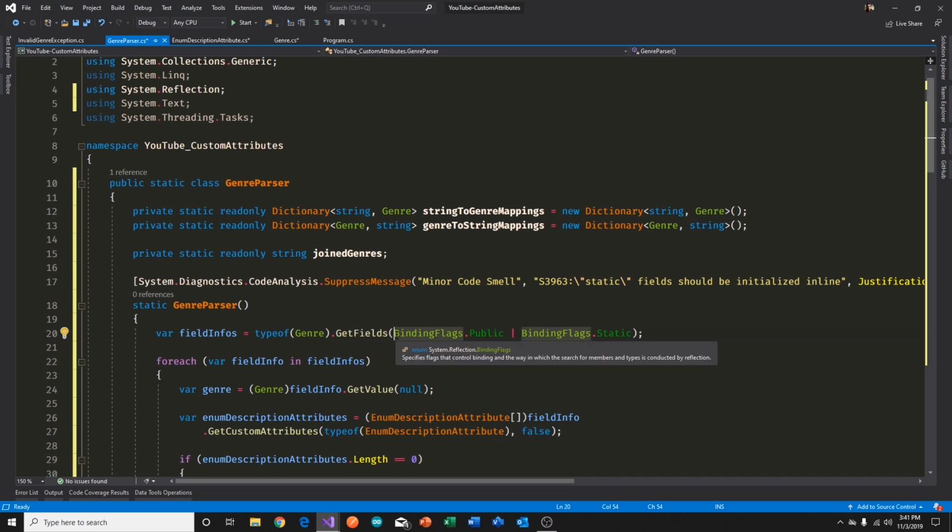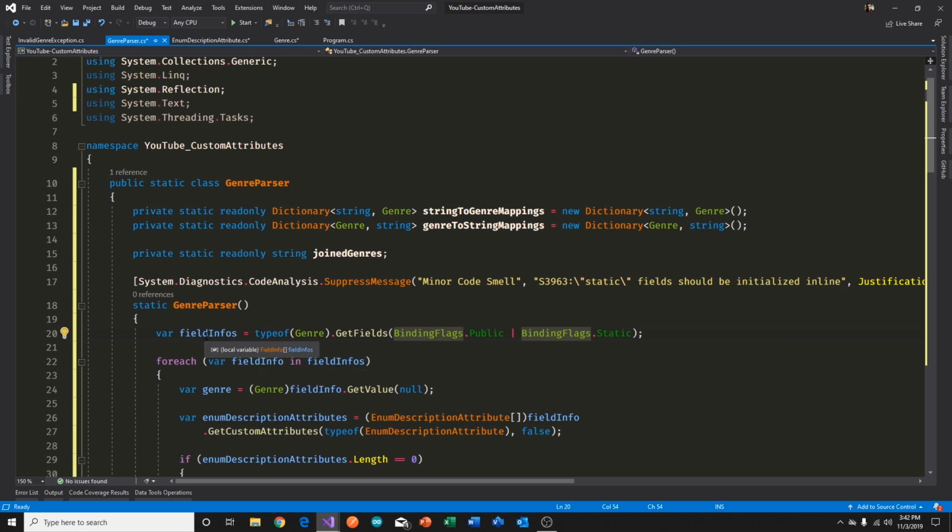GetFields takes a BindingFlags enum, that in this case is bits, as in this is a flags enum attribute. I have a video on flags enums. If you want to understand what a flags enum is about, you can take a look at that video as well. So we want to get all the public fields and all static, as in not instance fields, but static.